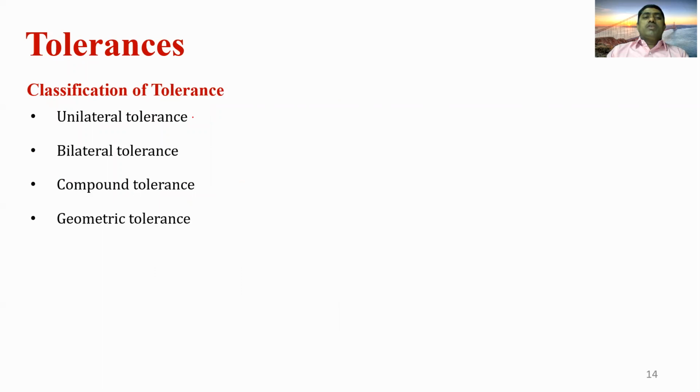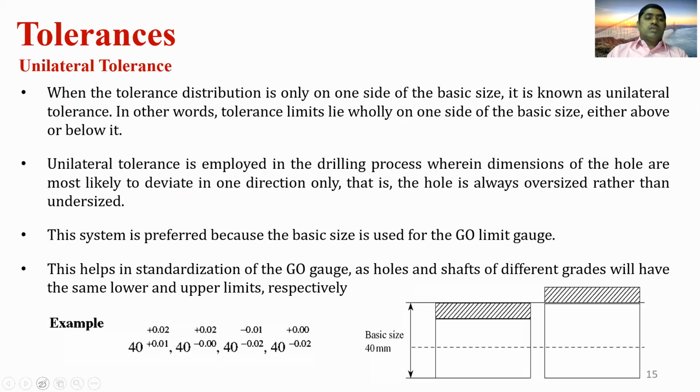Tolerances are classified into unilateral tolerance, bilateral tolerance, compound tolerance, and geometric tolerance. So let us see them one by one. The first one is unilateral tolerance. In the unilateral tolerance, the tolerance is distributed only on one side of the basic size, so it is known as the unilateral tolerance. In other words, the tolerance limits lie wholly on one side of the basic size, either above or below it.